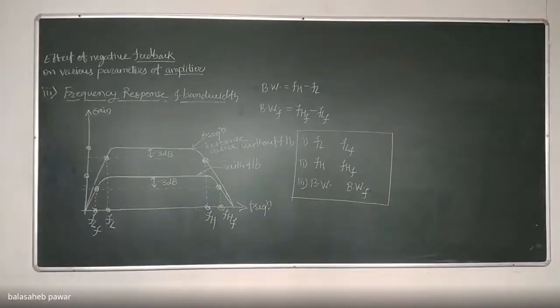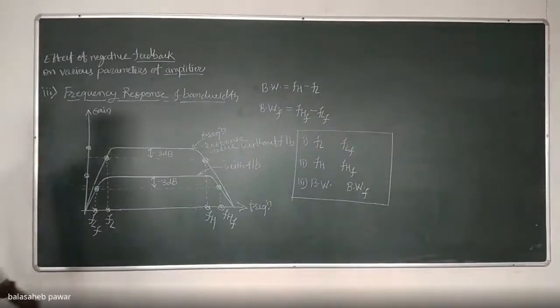I think our time is also over, so we will stop, and tomorrow we'll start from the same point and mathematically try to prove how much the change is, or whether it will remain the same. But looking at this graphical representation, we can say that FL is not equal to FLF, similarly FH is not equal to FHF, and similarly bandwidth without feedback will not be equal to bandwidth with feedback.